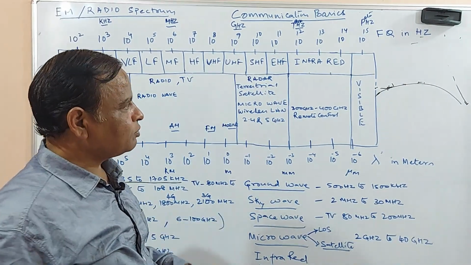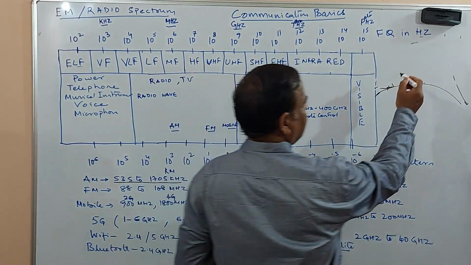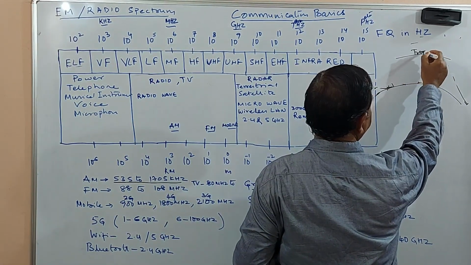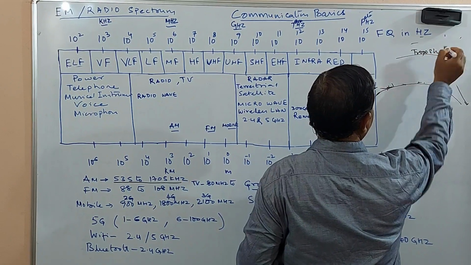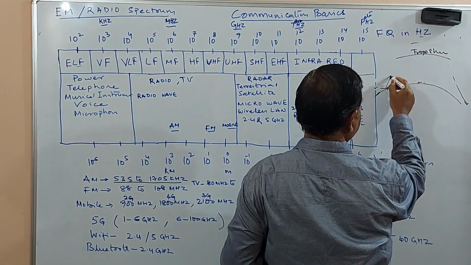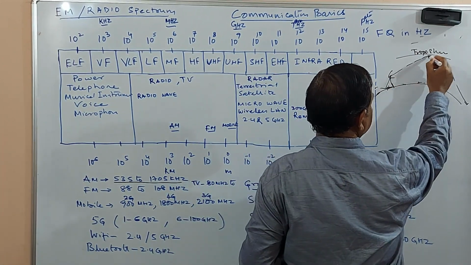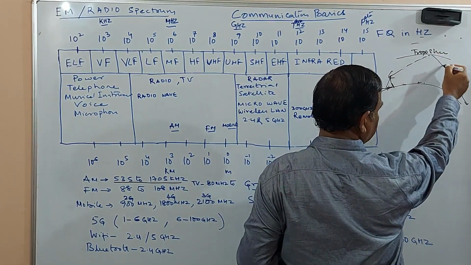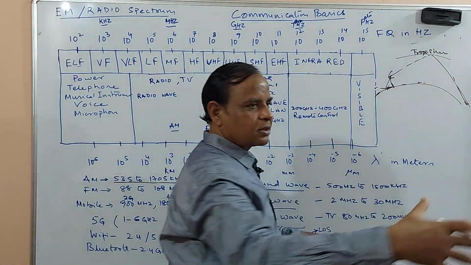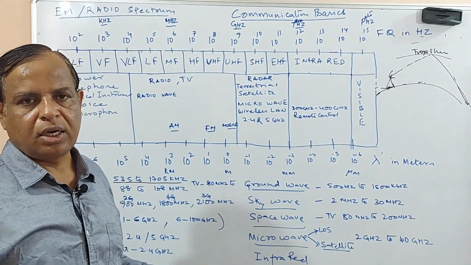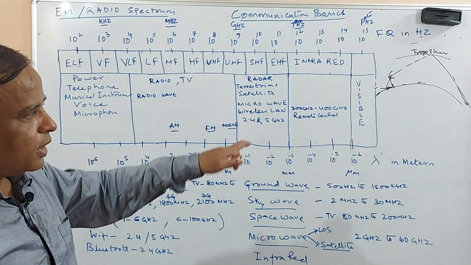Space wave, you just see here the lowest layer, troposphere. Generally you have an antenna, and this signal is getting reflected through the troposphere and reaches the different receivers. So the troposphere is being used.